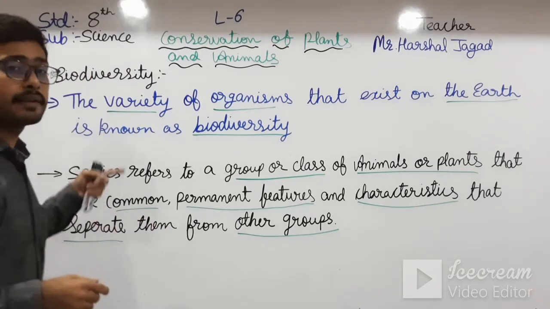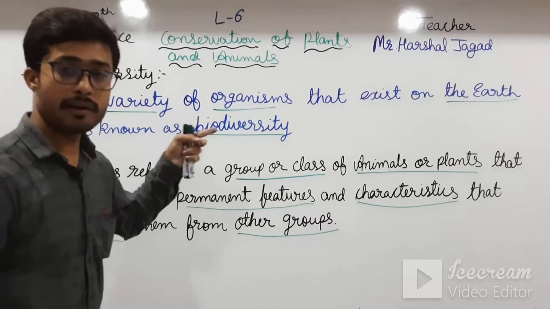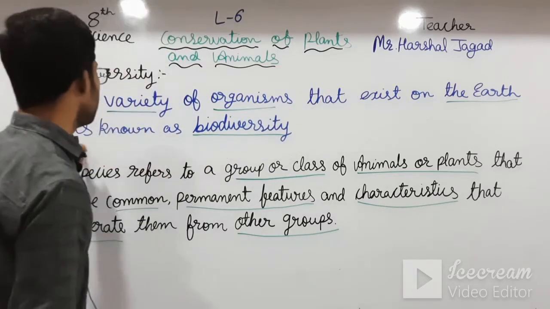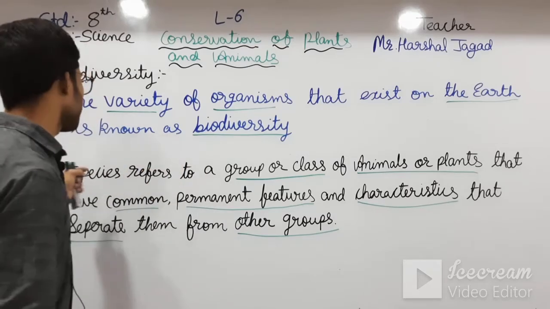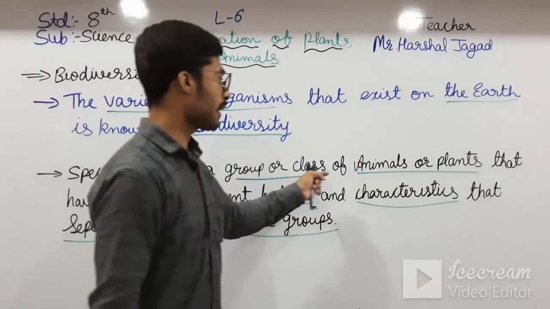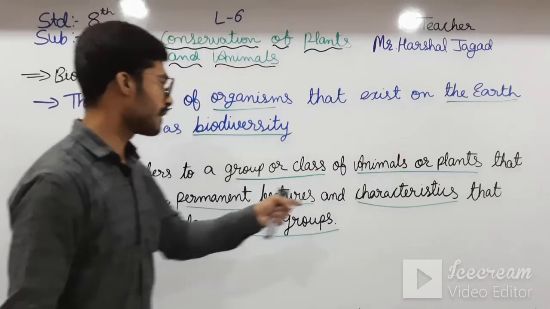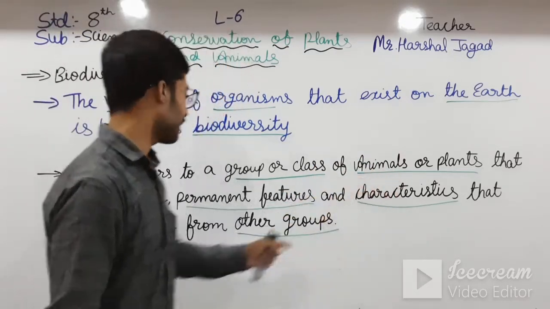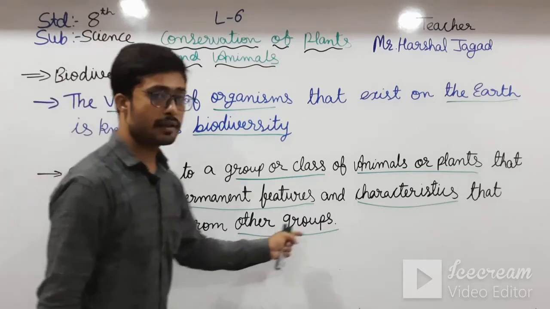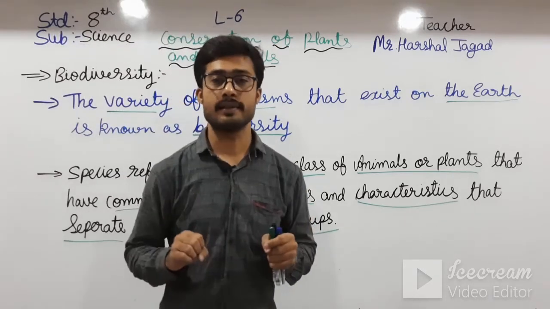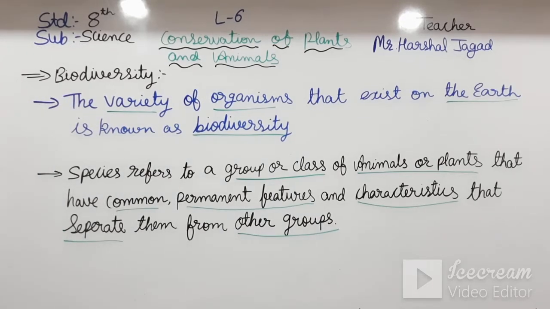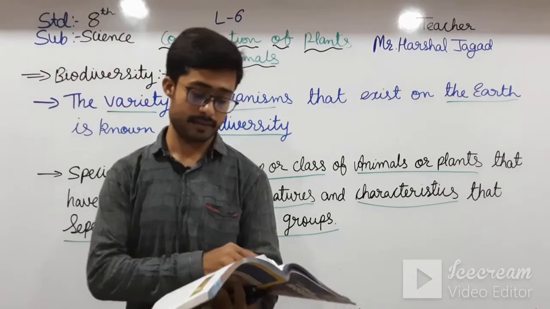Let me again read this board definition that you have to learn. The variety of organisms that exist on the earth is known as biodiversity. Species refer to a group or class of animals or plants that have common permanent features and characteristics that separate them from other groups. Okay students, now we will go further, but before going further, we will read all these.